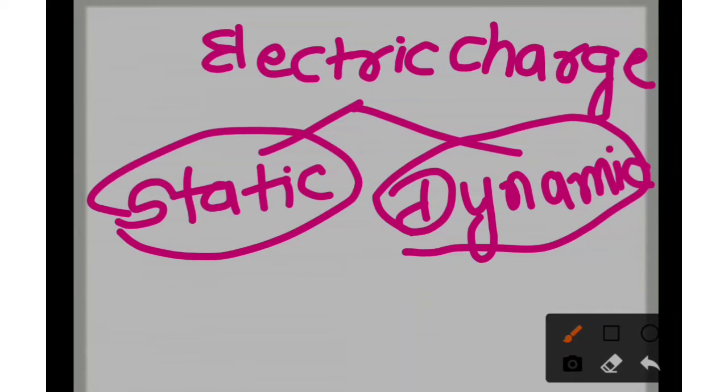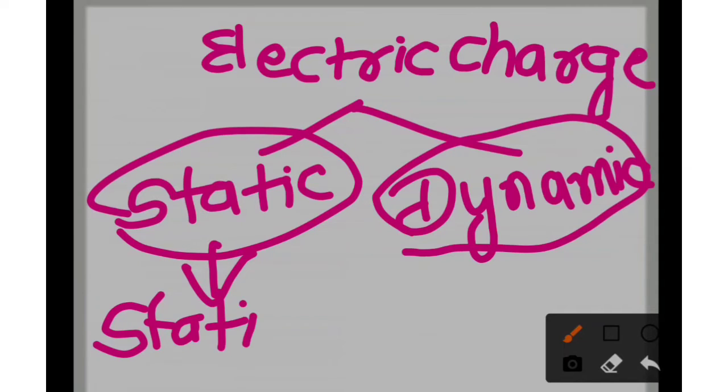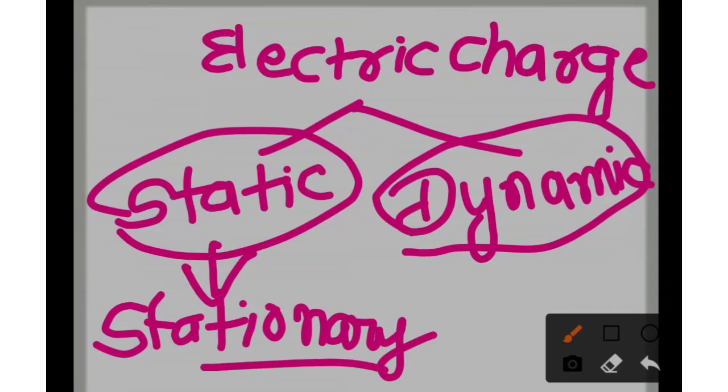First let me explain static. Static means stationary, the charge which is stationary. This is known as static electricity.